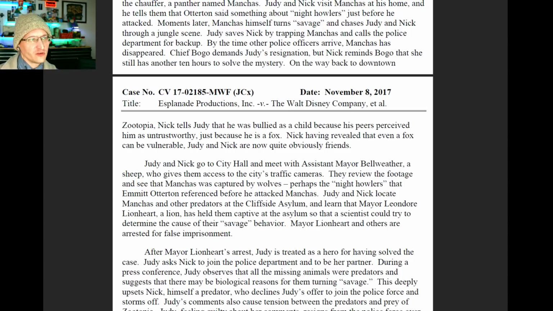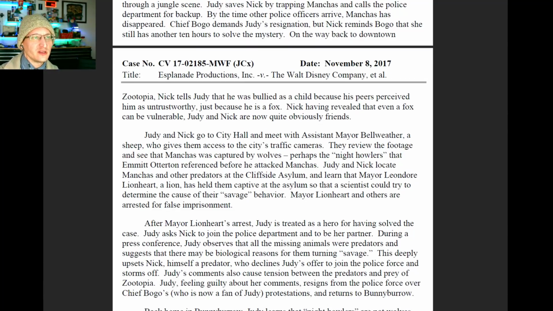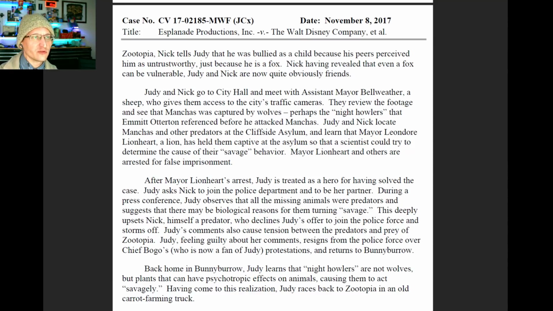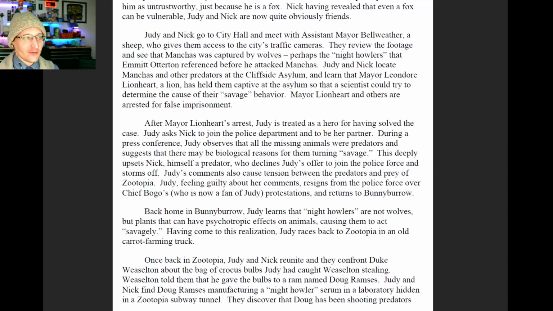On the way back to downtown Zootopia, Nick tells Judy that he was bullied as a child because his peers perceived him as untrustworthy just because he was a fox. Nick having revealed that even a fox can be vulnerable, Judy and Nick bond. Judy and Nick are now quite obviously friends.